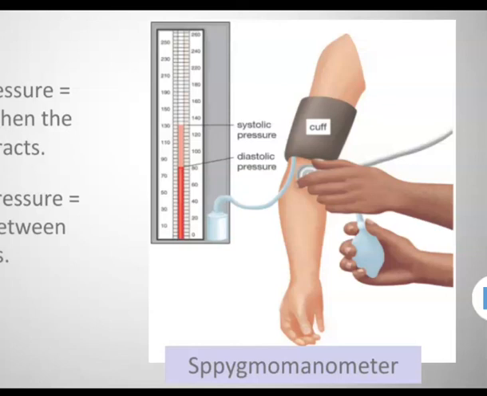At this moment, the pressure indicated in the manometer is systolic pressure. Sounds heard during the measurement of blood pressure are called Korotkoff sounds. Pressure in the cuff is further lowered till no pulsatile sound can be heard due to the smooth blood flow. At this moment, the pressure indicated in the manometer is diastolic pressure. An optimum blood pressure, that is normal blood pressure level, is about 120 by 80 mmHg.